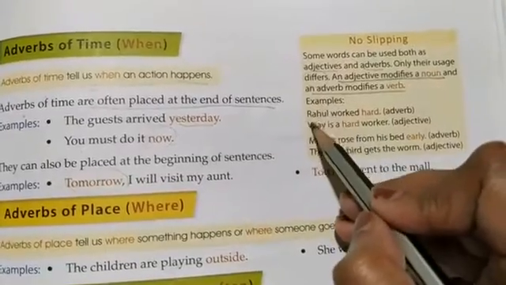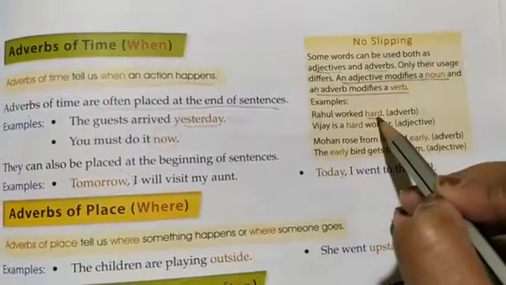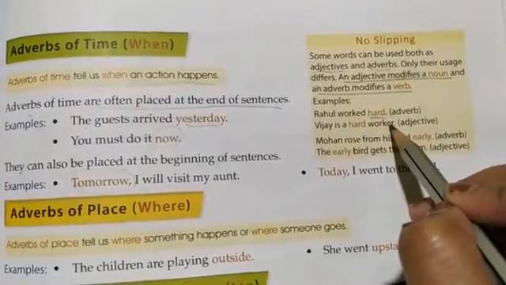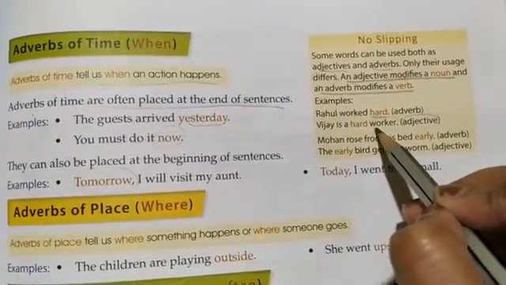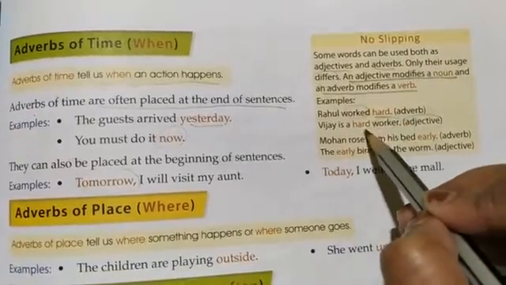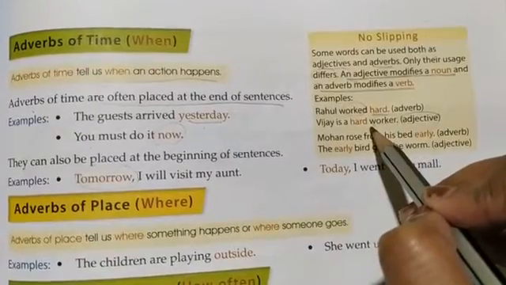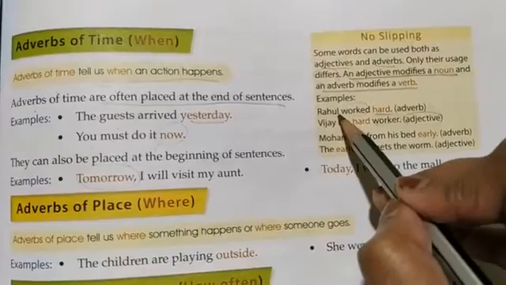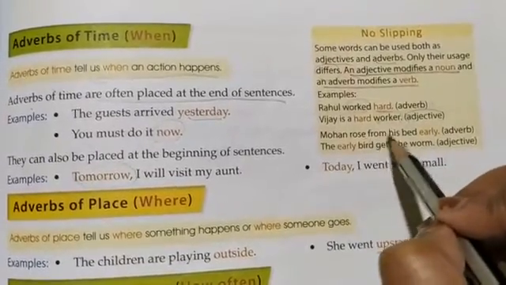So you see the example over here, Rahul worked hard. So hard over here is the adverb. Vijay is a hard worker. Here it is an adjective, it is describing the noun. Over here it is describing the verb, and here hard is describing the noun. How is the worker? The worker is hard. How is Vijay? Vijay is a hard worker. And Rahul, how did he work? He worked hard. Mohan rose from his bed early.